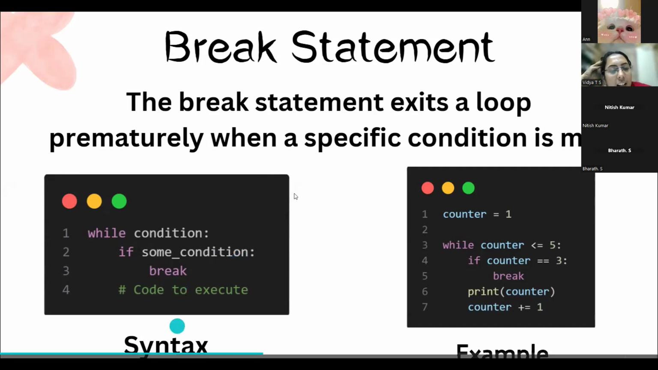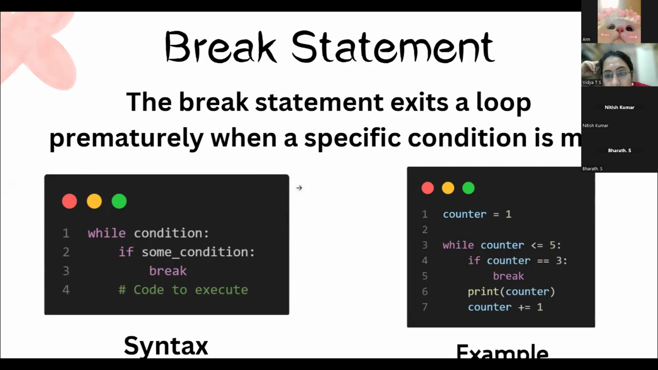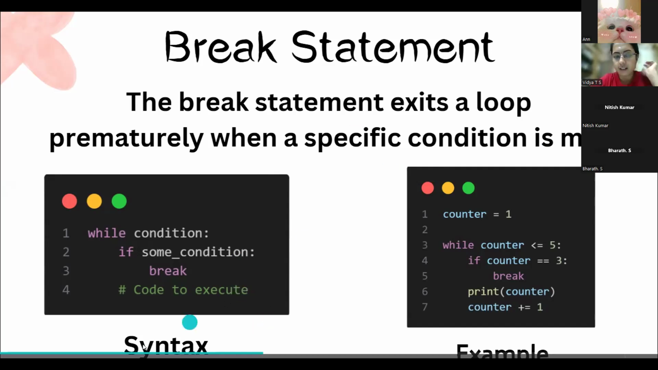Sibinath, tell me. When we use a while statement, the code will be repeated continuously. And when we use a break statement between the while statement, it exits from the loop and stops suddenly there. Yeah, correct. Next one, Anne.